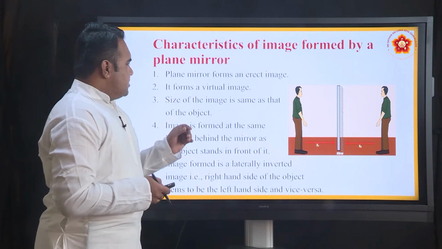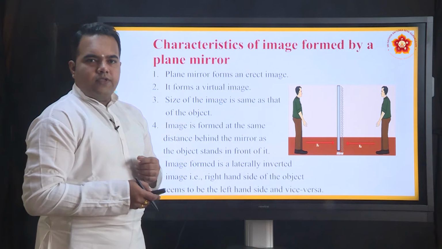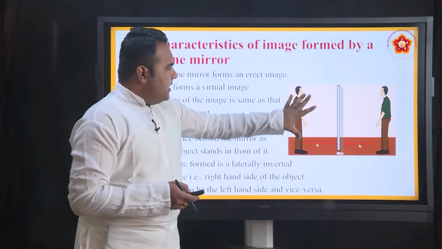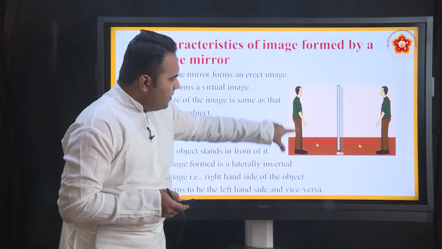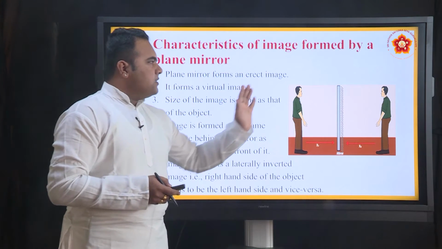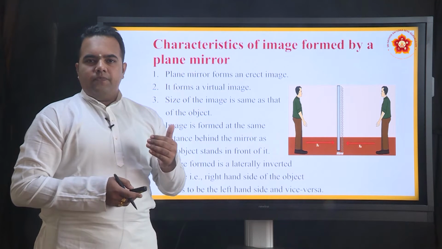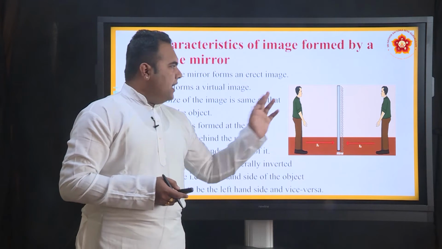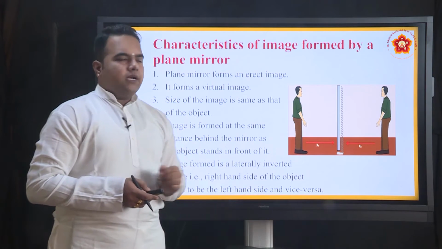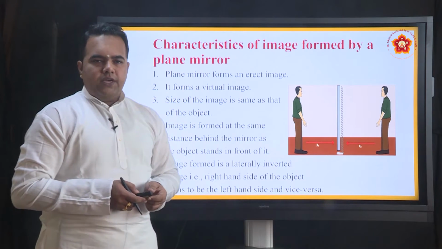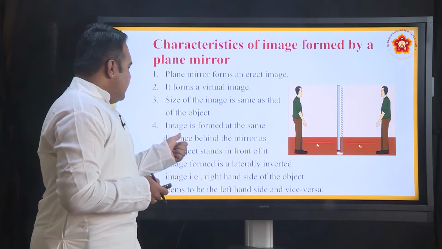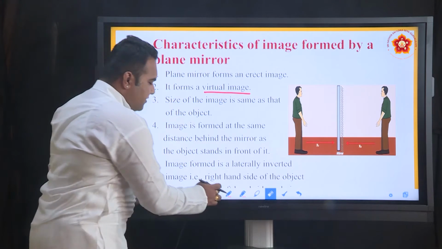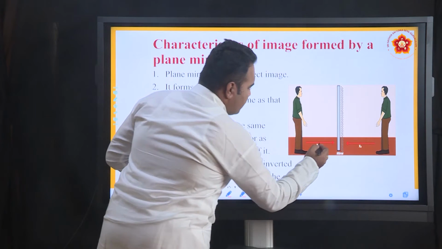Size of the image is the same as that of the object. Now look at the dimension of this particular person. He has a particular height. The image that is formed inside will also be the same. You will not be an inch taller nor an inch shorter. As is the size of the object, that will be the size of the image. The image is formed at the same distance behind the mirror as the object stands in front of it. Now look at this.